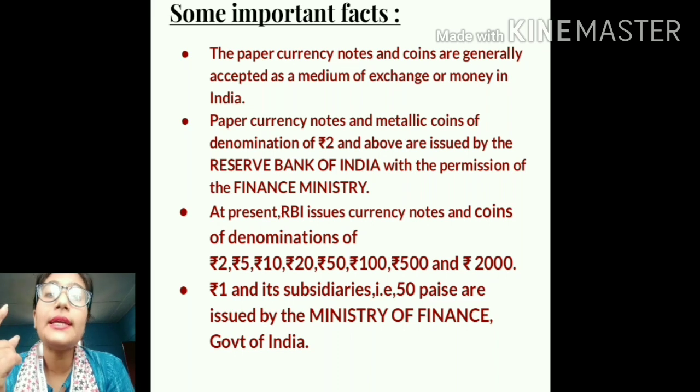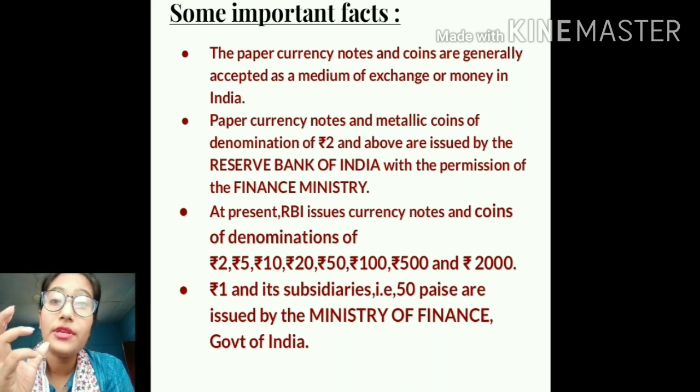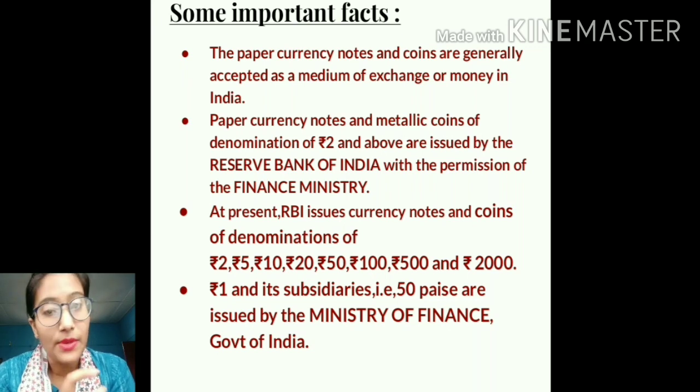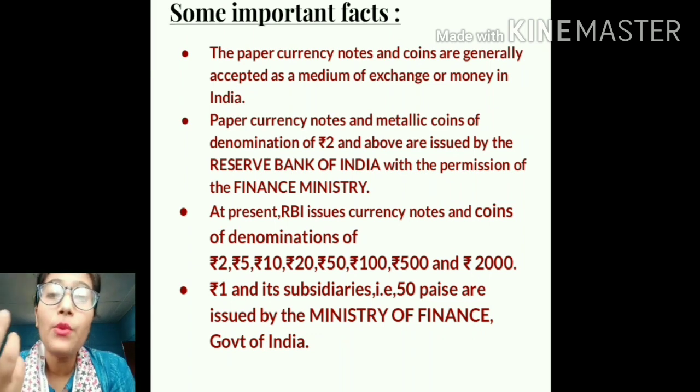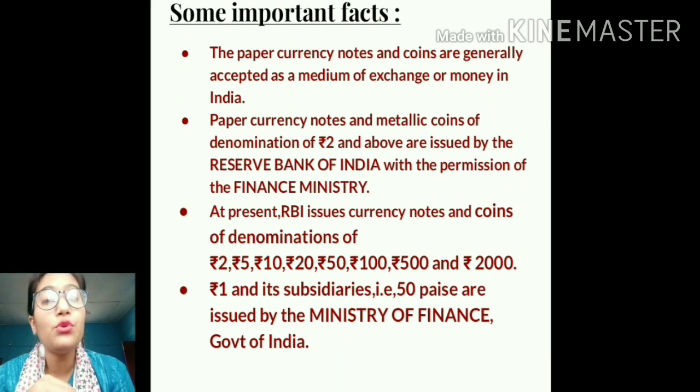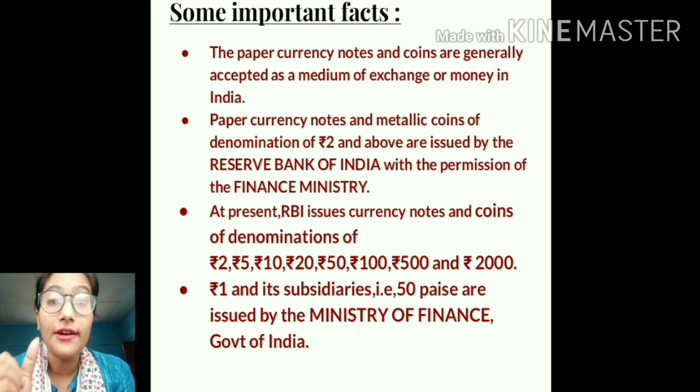So basically the paper currency notes and coins of denomination of rupees 2 and above are issued or printed by the Reserve Bank of India, with the permission of the Finance Ministry. The Reserve Bank of India is the highest banking authority, so it has the sole right to issue currency notes and coins of denomination of rupees 2 and above, but it has to take the permission of the Ministry of Finance, the Union Ministry, Government of India.